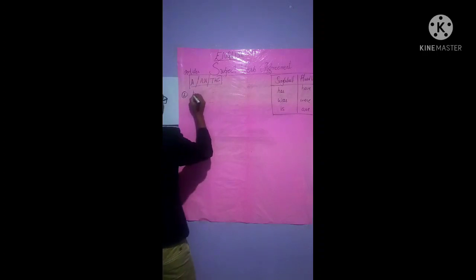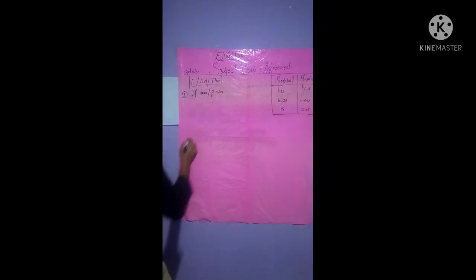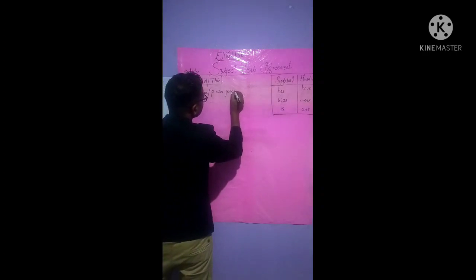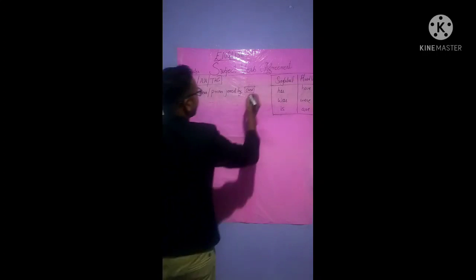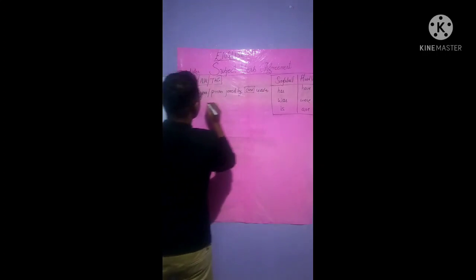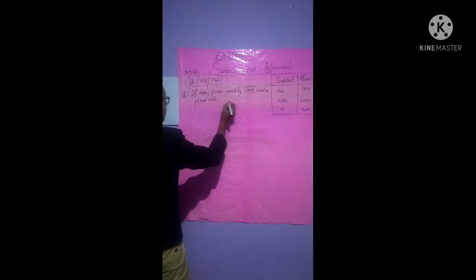All right, so the very first rule, number 1 rule, is that if noun or pronoun is joined by "and", see, mostly focus here on "and", if noun or pronoun is joined by "and", use a plural verb, isn't it? Use a plural verb.